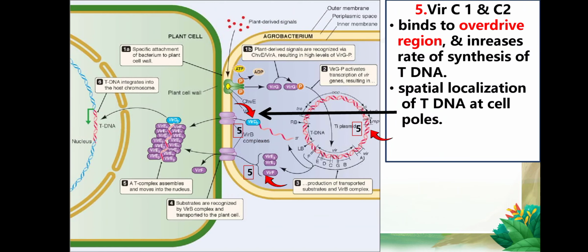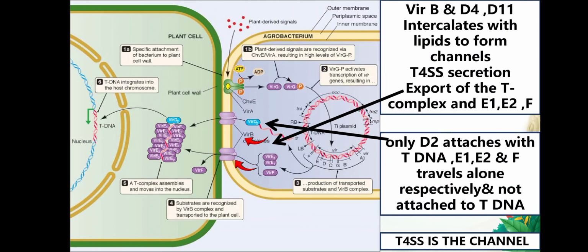Again, Vir C1 and C2 bind to the overdrive region. We will see what the overdrive region is and what it does. It increases the synthesis of tDNA, and Vir C1 and C2 also push the Vir D2 and tDNA towards the poles of the agrobacterium.